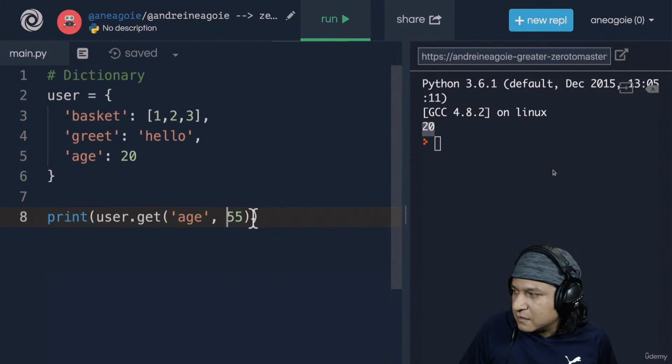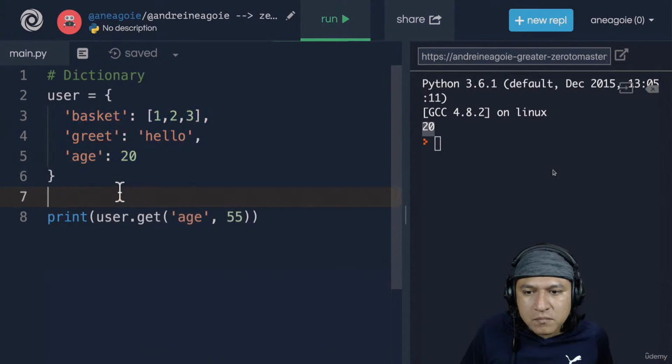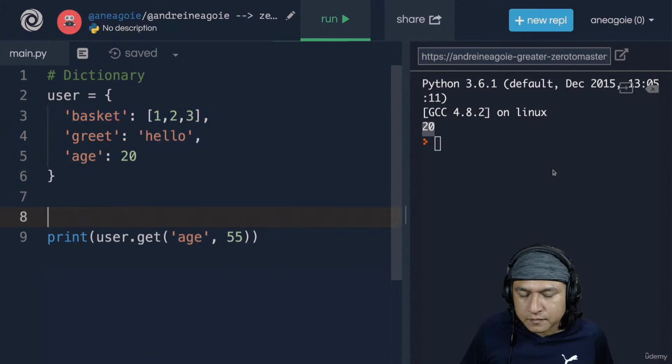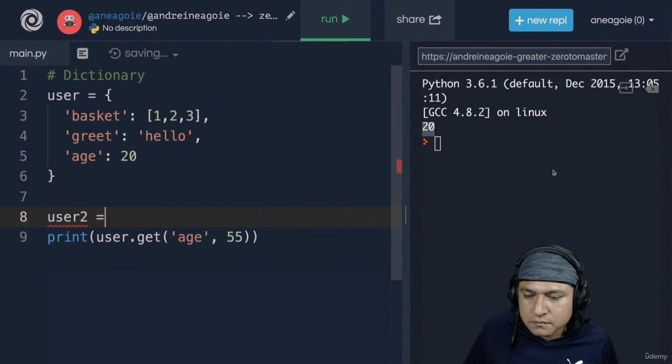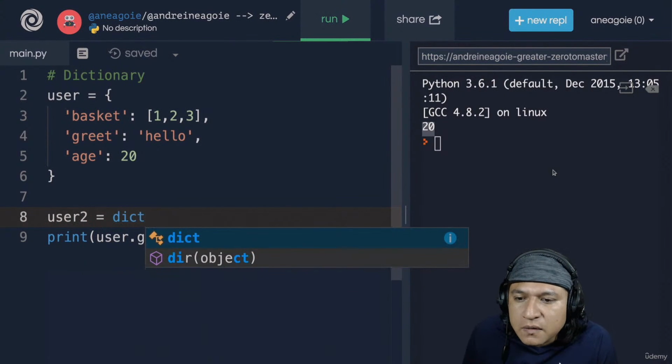That's really, really nice. Now, I'm going to show you another way to create a dictionary, which is not very common. Most of the time, you want to use this syntax. But just so you're aware of it, here's another way. Let's say we have a new user, so user 2. I can create here a dictionary by saying dict, which again is a built-in function.